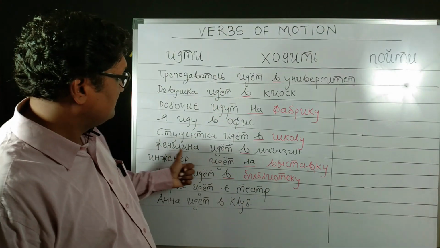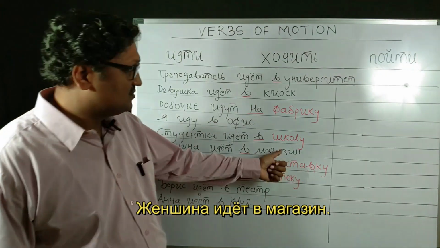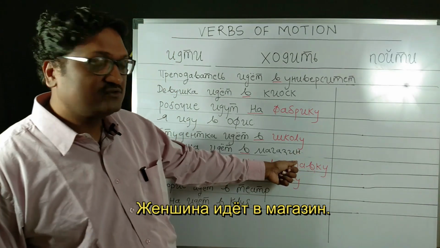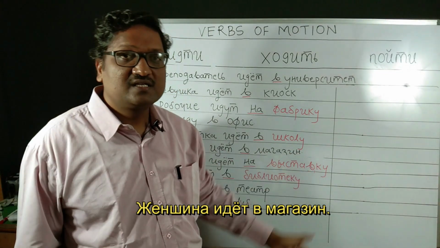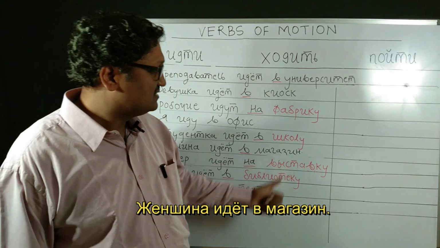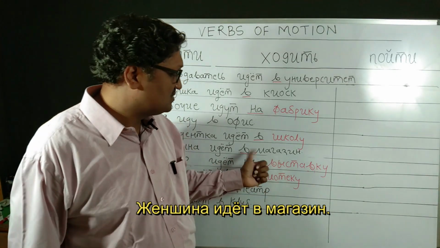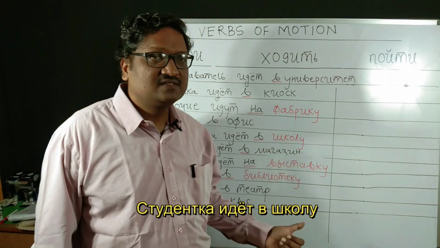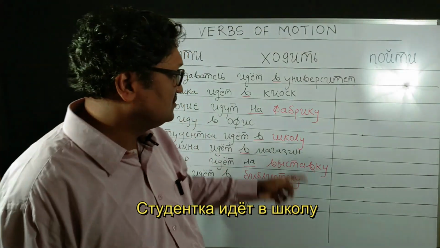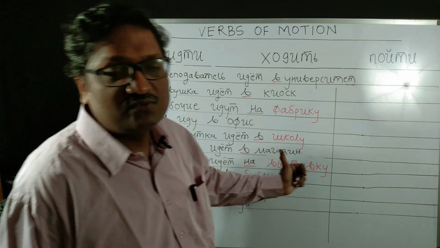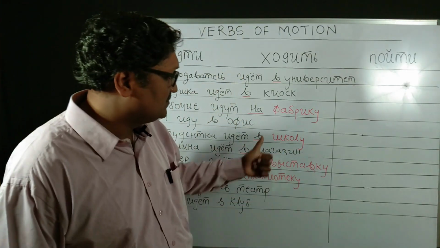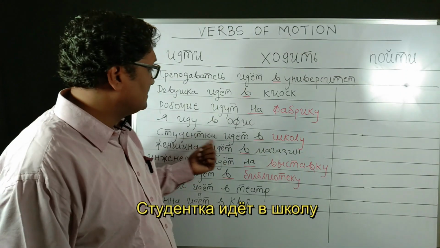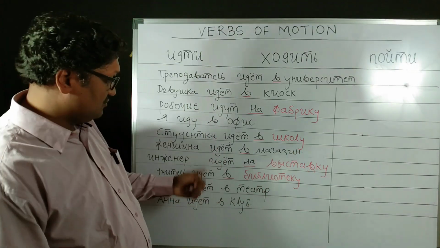Next example we'll see: Zhenshchina idyot v magazin. Magazin is again a masculine gender inanimate noun, so it will not take a changed accusative form, and v magazine is what we have seen in the prepositional case. Then Studentka idyot v shkolu. Shkola is a feminine gender noun, that is why in the accusative case it changes to shkolu. And v shkole we have seen in the prepositional case. So v will come from the prepositional case, and shkolu will come from the accusative case. Studentka idyot v shkolu.